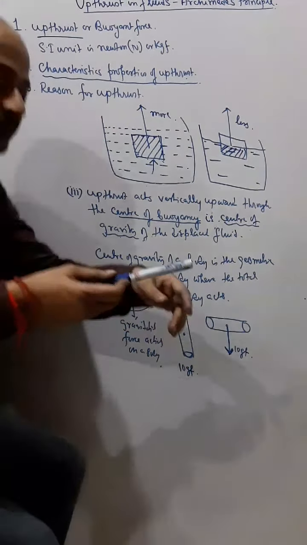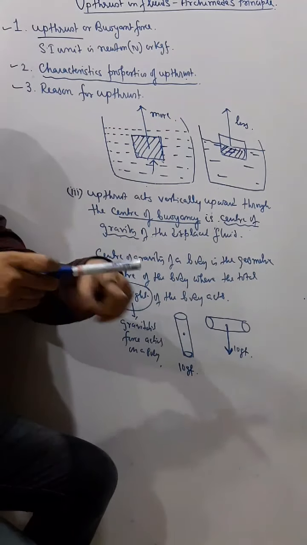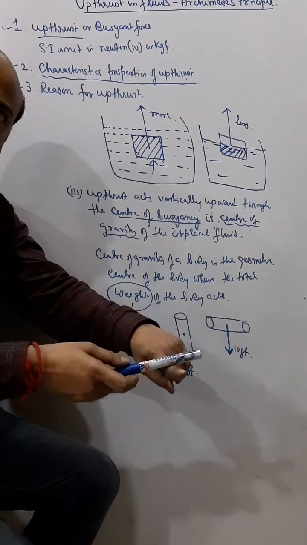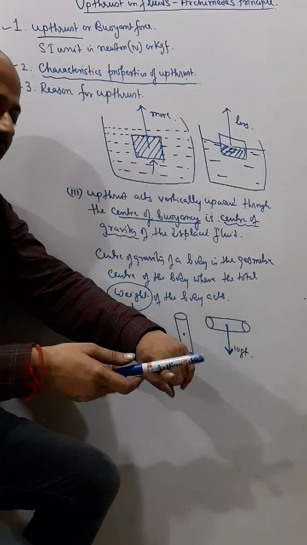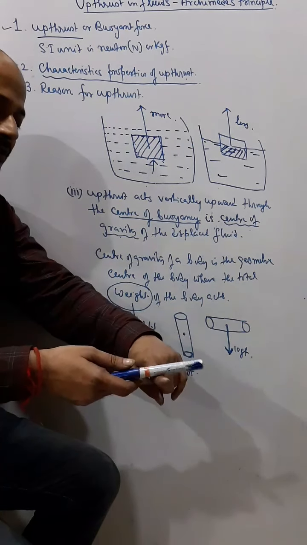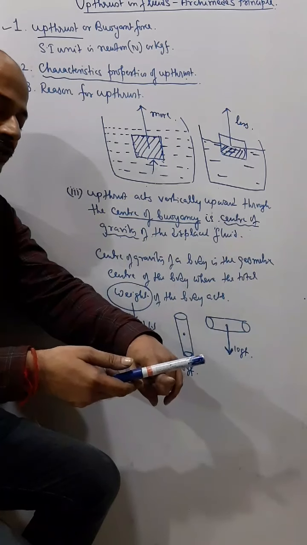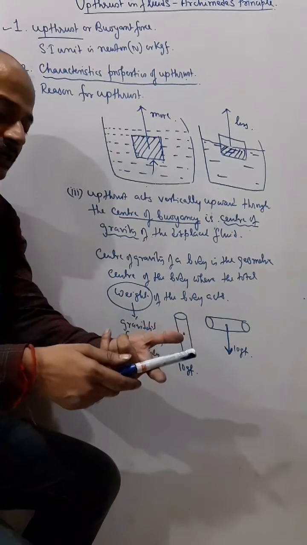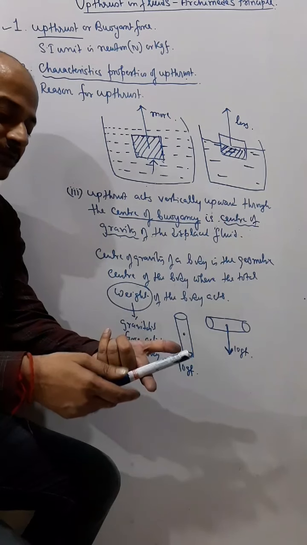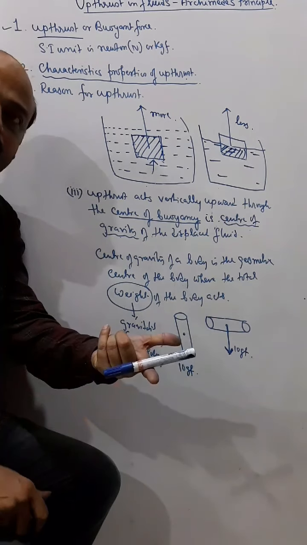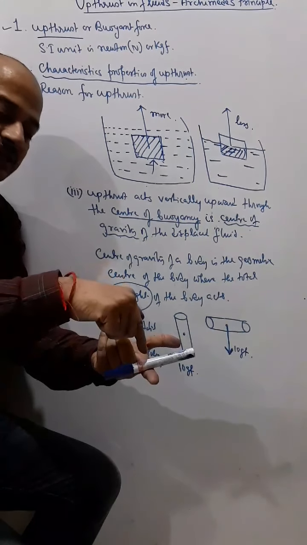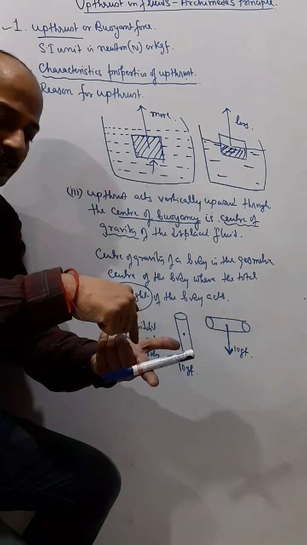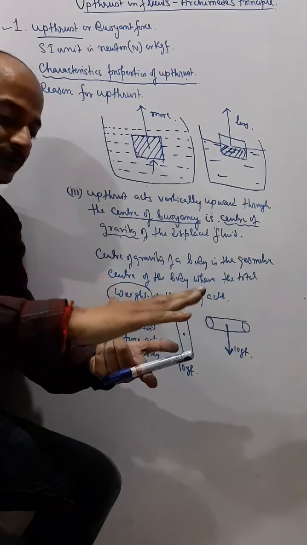That is the reason, if I can balance this pen exactly at the center of gravity on my finger or any object, I can balance it. So the center of gravity is here and it is balancing on my finger, and therefore it is not falling.